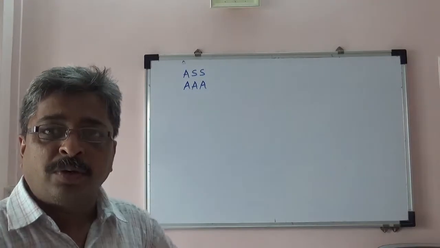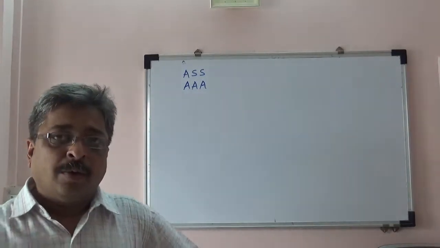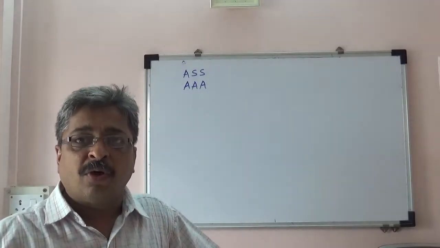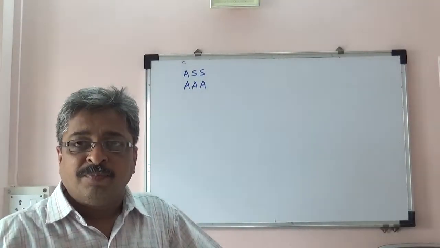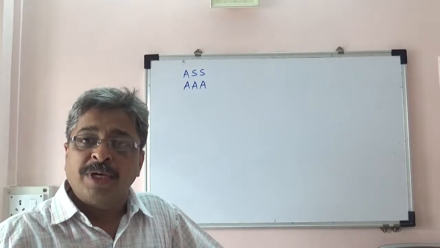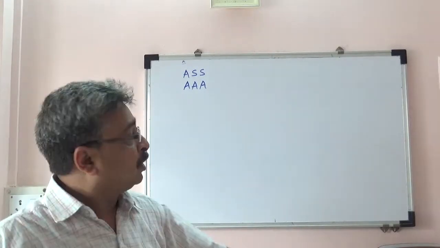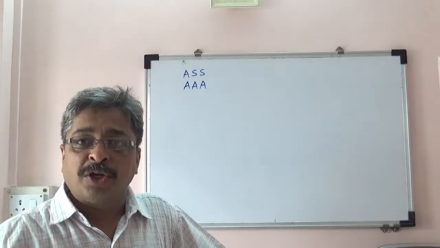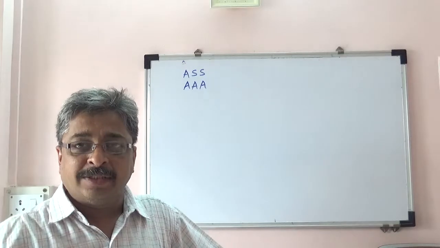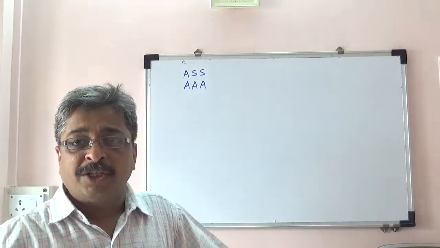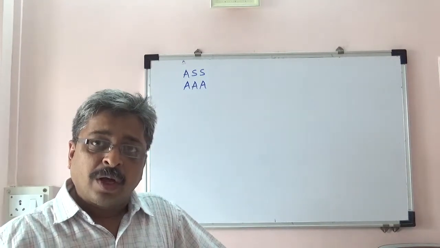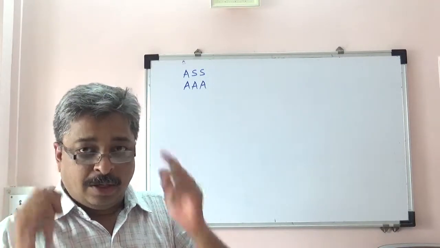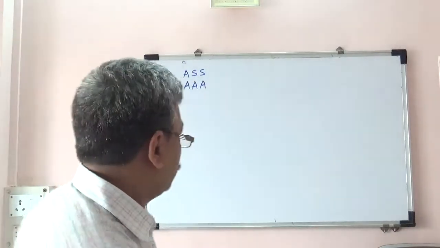This is very important to understand, because the majority of the students remember why 5 tests of congruences are there, what they are, but nobody thinks about the remaining 2 combinations: 2 sides and 1 angle when the angle is not included, and all the 3 angles. These are the 2 combinations which are remaining, and are not considered as tests of congruence. Why? Let us look at the reasons for these 2.